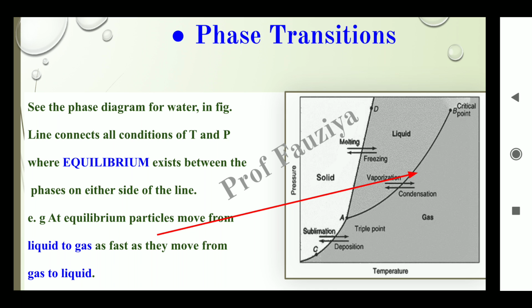Line AD represents melting, it is called the melting curve. Curve AC represents the sublimation, it is called the sublimation curve. Line AB represents the vaporization, it is called the vaporization curve.